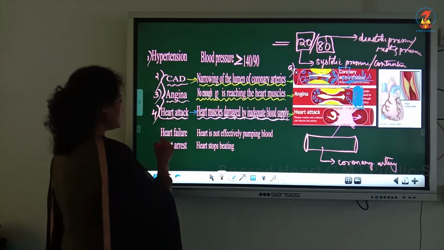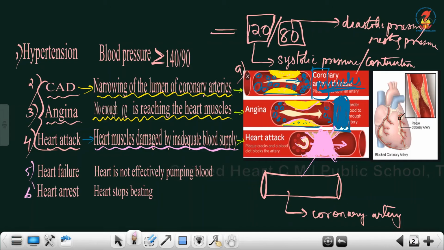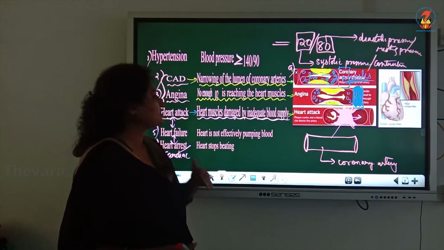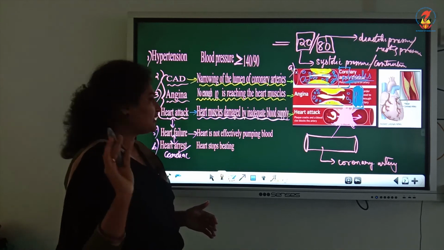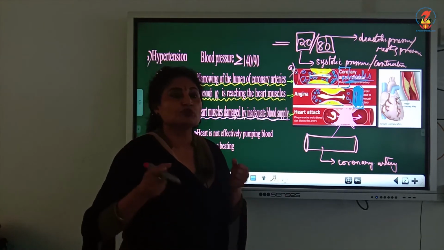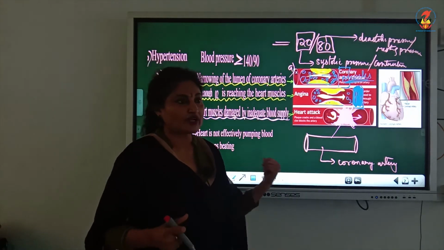Now we have the next, the fifth and sixth: heart failure and heart arrest. Heart arrest is also known as cardiac arrest. Okay. Now we always interchange these three: heart attack, heart failure, cardiac arrest. We think these are synonyms of one another, but they are totally different. In heart failure, what is the function of a normal heart? The function of the heart is to pump blood to the different organs. But what happens?